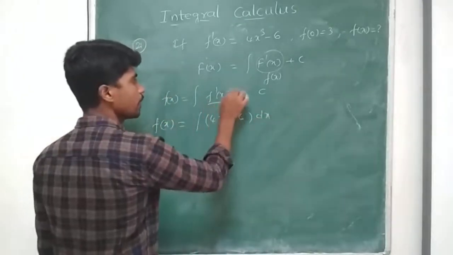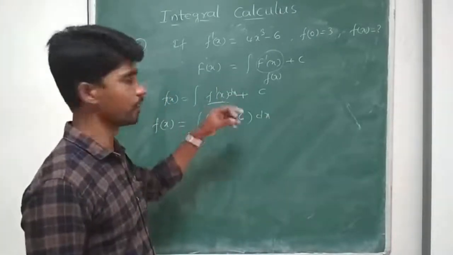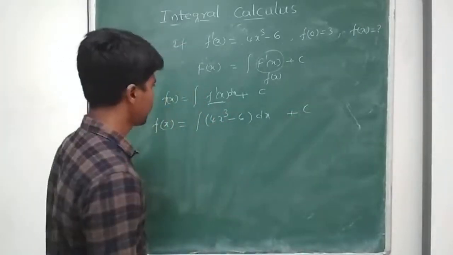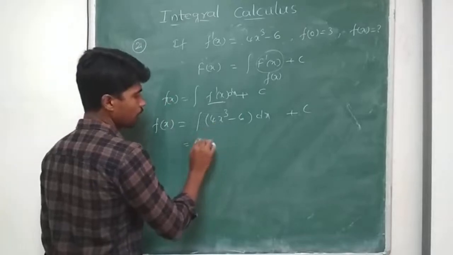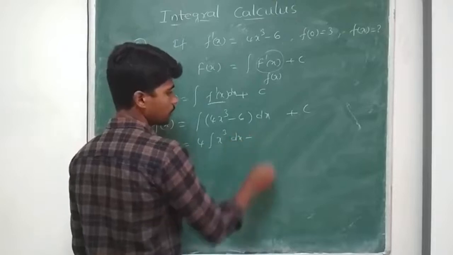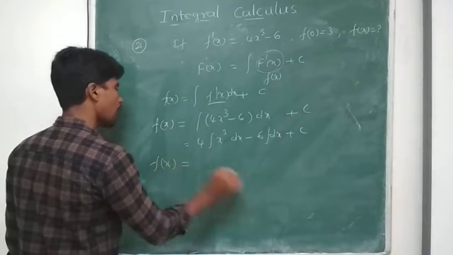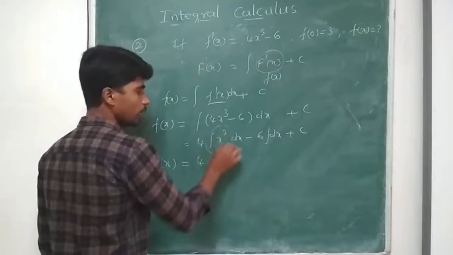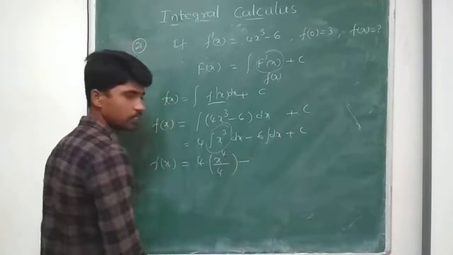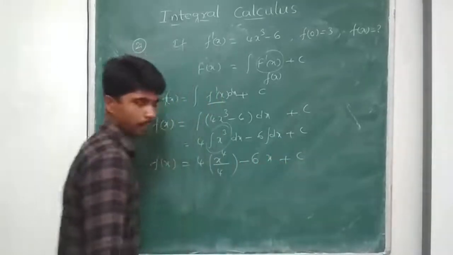Whenever I take a function in terms of x, its variable of integration I have to include. So dx plus a constant c. Now the integral, this is a 4, can take outside, 4 integral x cube dx minus 6 integral dx plus c. So I got f of x as 4 into the integral of x cube dx, x power 4 by 4, minus 6 into the integral dx, which is x, plus some constant c.